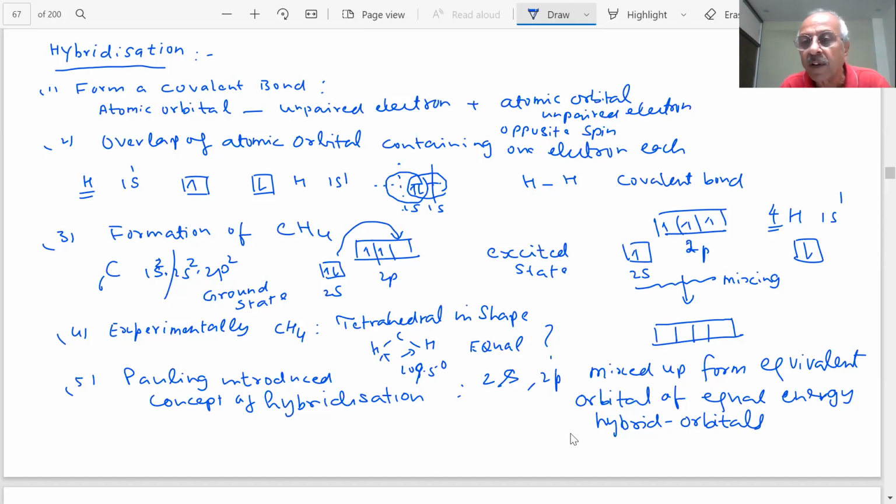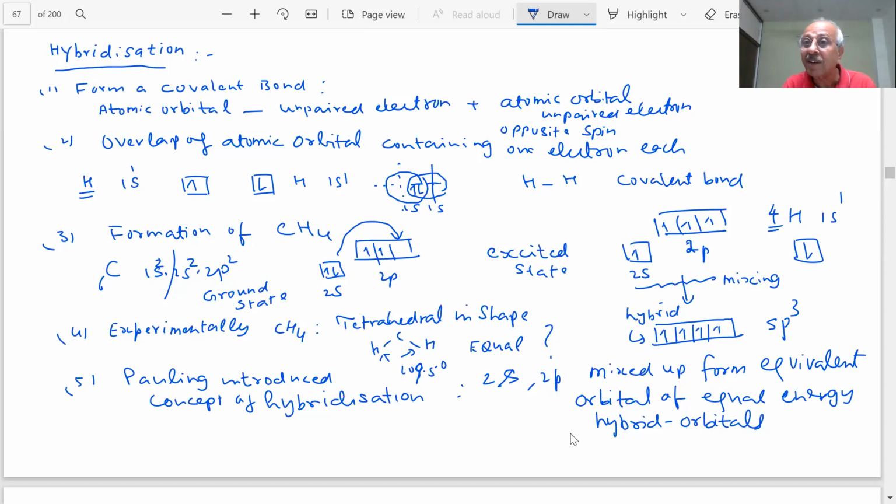One, two, three, four electrons in each. One s and three p. They mix up, and this is called sp3. So what you get, student, is four equivalent hybrid orbitals. How many will be formed? Four are mixed, four equivalent orbitals are formed.